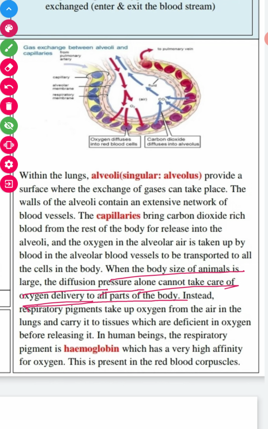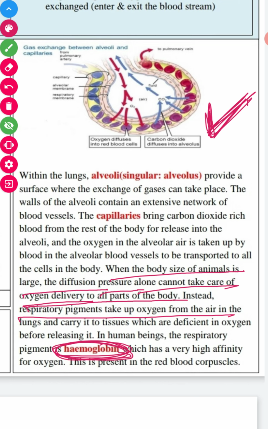Means if the size of the organism is very big, only the diffusion process is not sufficient to supply the required oxygen to all body parts. In that case, the respiratory pigment known as hemoglobin plays a very important role in all those organisms.